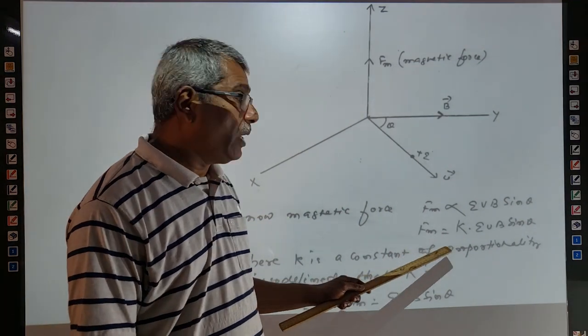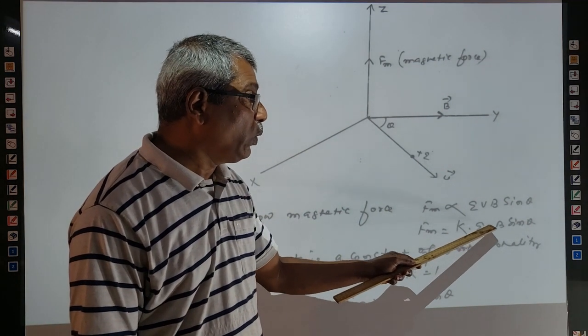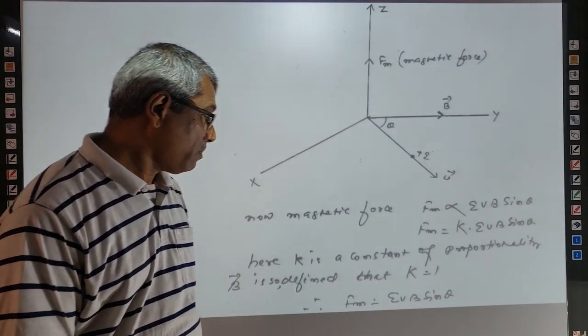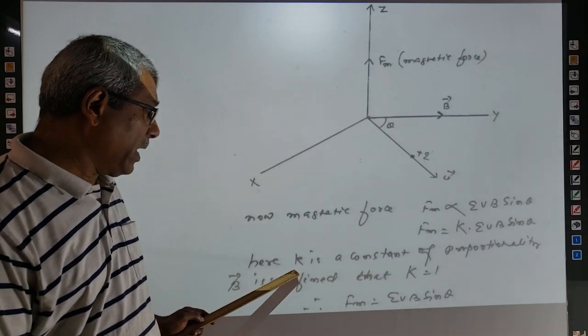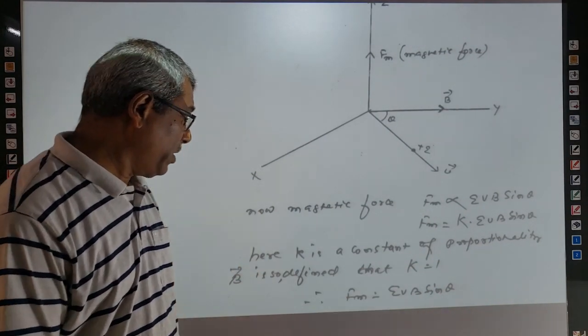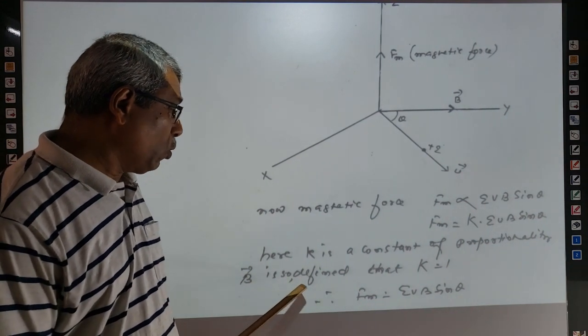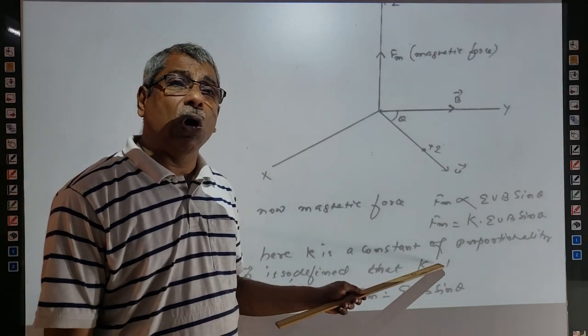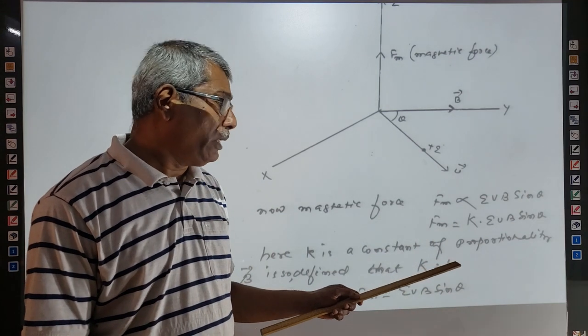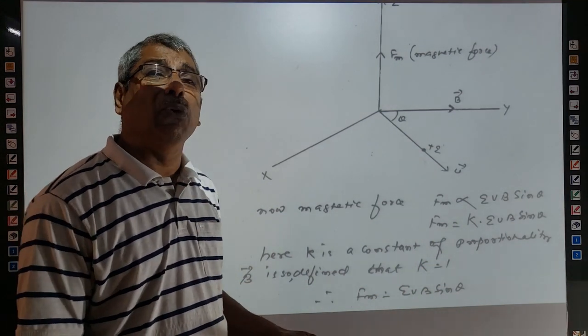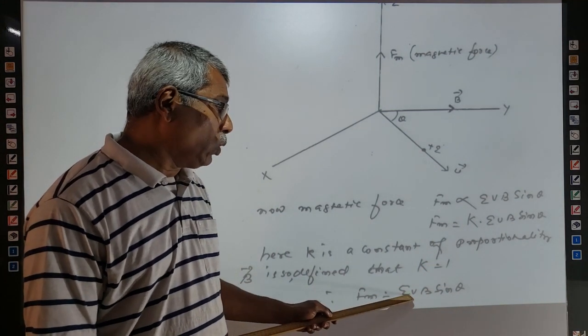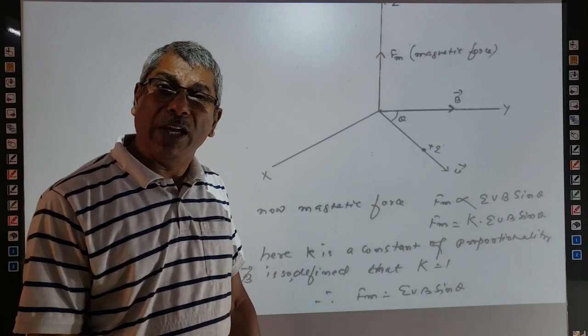Or F is equal to a constant K into qvB sine theta. Constant K is a constant of proportionality. B is so defined that K is always equal to 1 in the SI system. Therefore, Fm is equal to qvB sine theta, we can say.